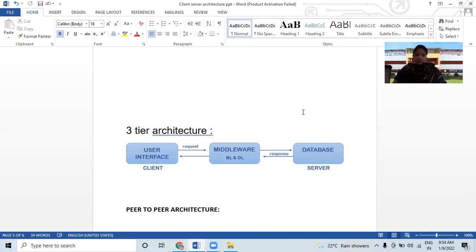Three-tier architecture is used to improve performance for a large number of users. It also improves flexibility when compared to the two-tier approach. But the development environment is more difficult to use than the development of two-tier applications. So this is about your three-tier architecture. So why use client-server architecture?